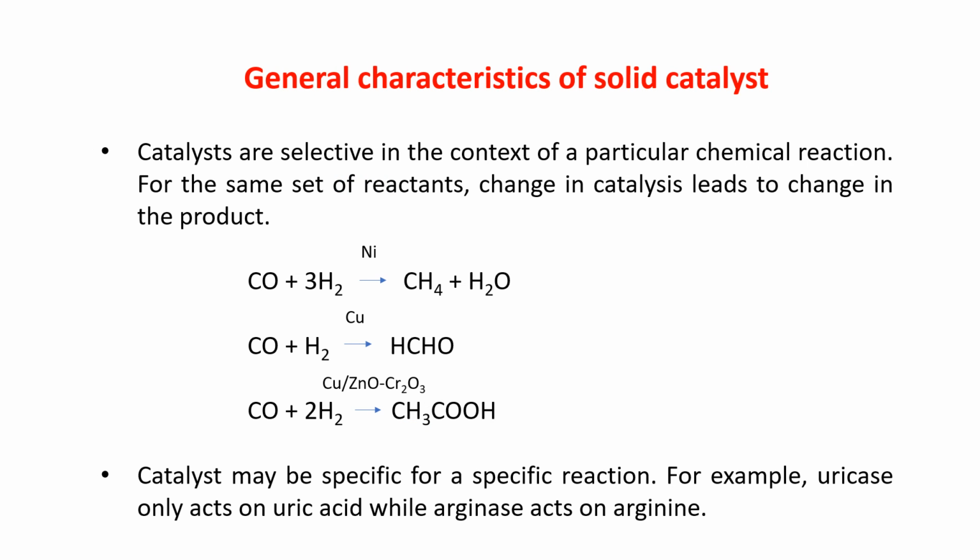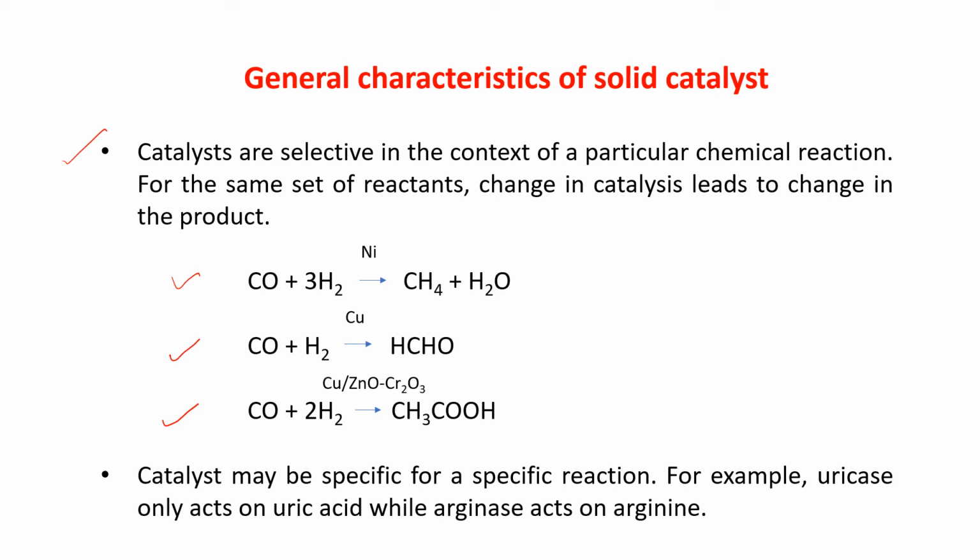Next point is, catalysts are selective in context of a particular chemical reaction. It is different for different reactions. For the same set of reactants, change in catalyst leads to change in product. Just see here the example.